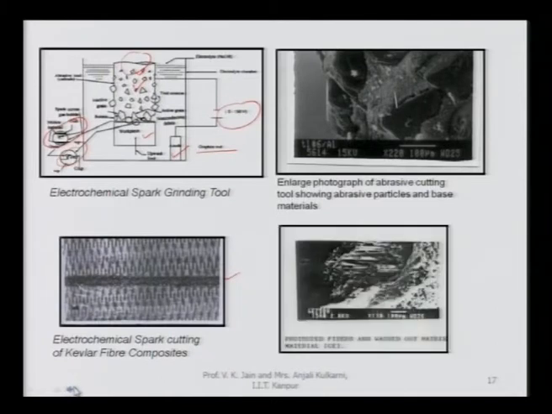Now, when you are using this particular process for glass fiber composite materials, there are certain problems, because the melting temperature or softening temperature of the glass is very high compared to the epoxy matrix. So, when sparking takes place near the workpiece surface, the epoxy gets eroded or removed, and the protruding part of the fibers remains intact over there.